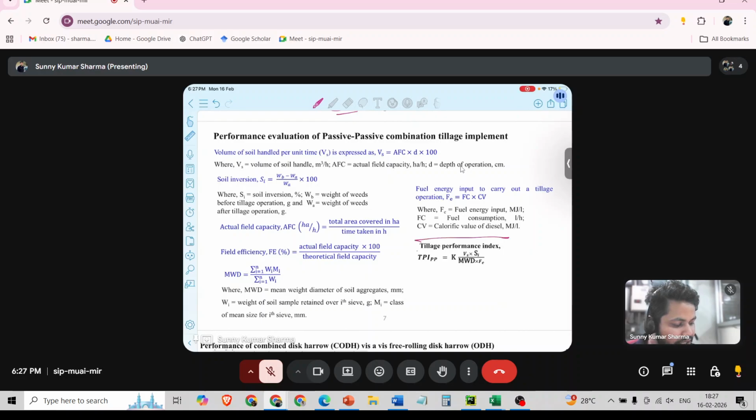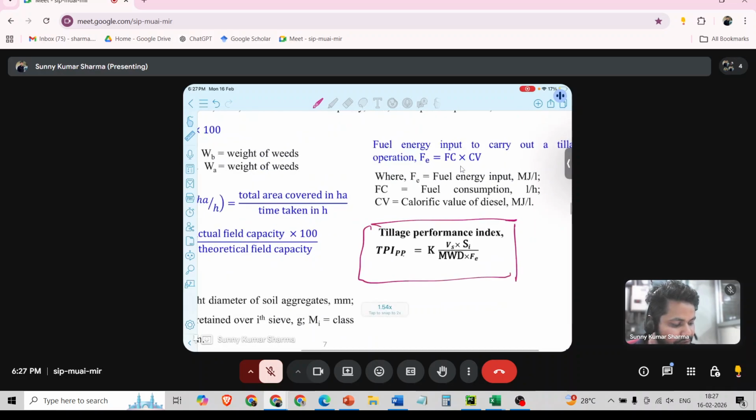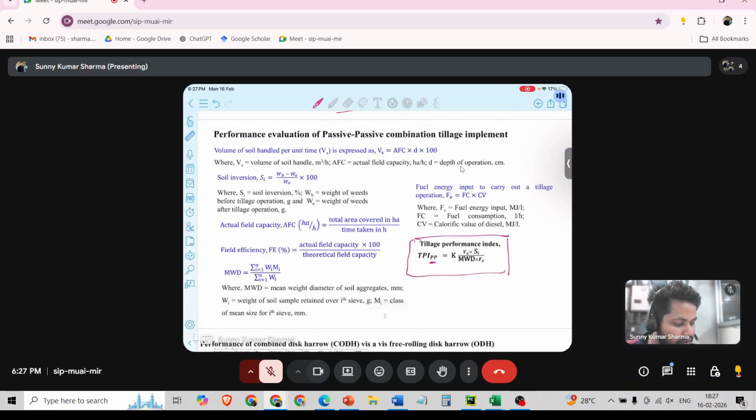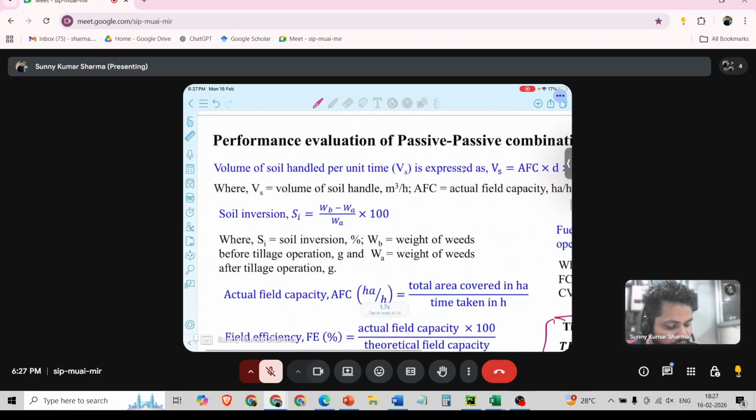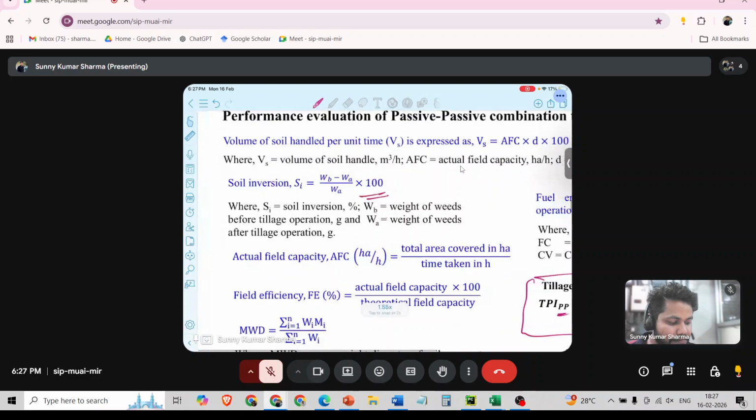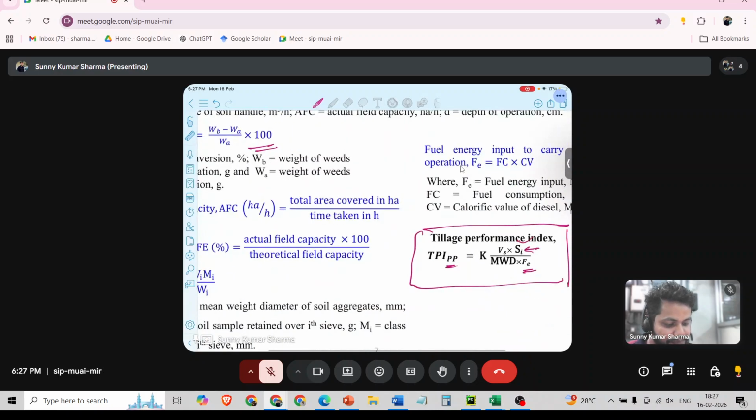The tillage performance index in case of passive tillage implement, that is PP, is denoted by K into Vs into Si by MWD into Fe. Fe is the fuel energy input. Si is the soil inversion. Soil inversion is denoted by weight of weeds before tillage operation and weight of weeds after tillage operation. So WB is the weight before and WA is the weight of weeds after. We will subtract that, divide by after tillage, and multiply into 100, that is soil inversion.